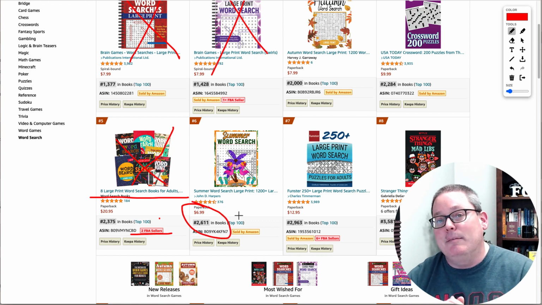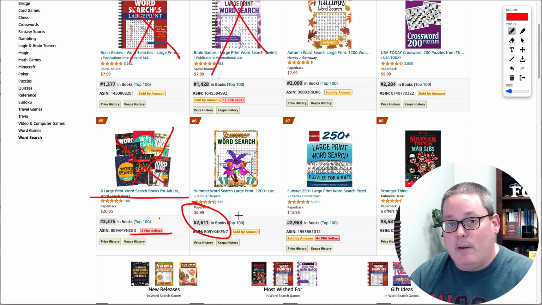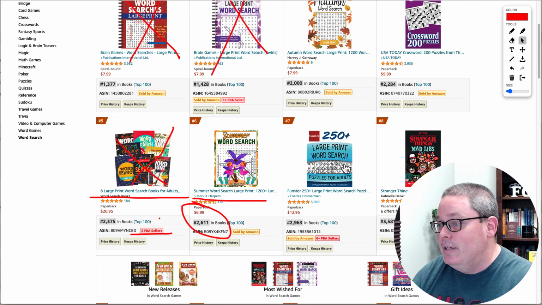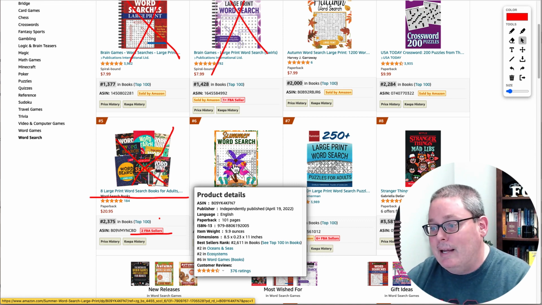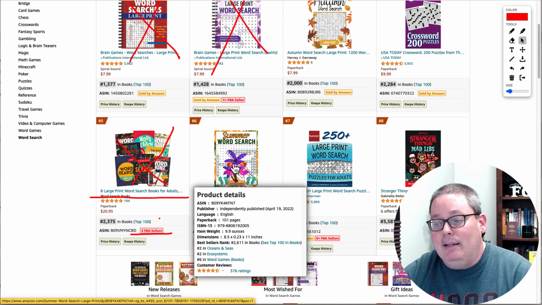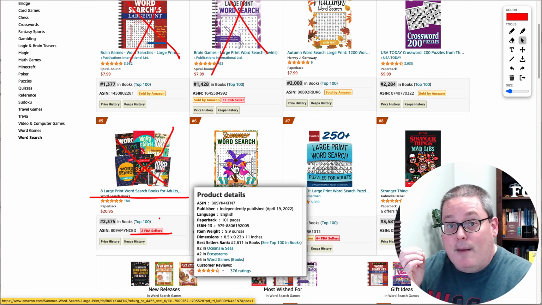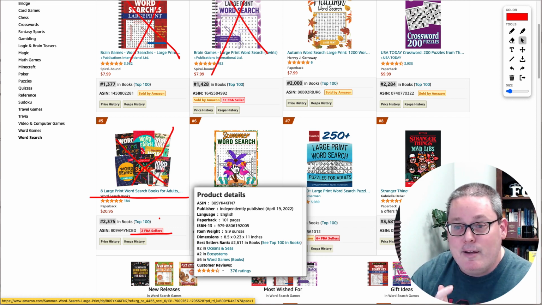If I'm looking at books and I'm looking at the BSR and thinking, this book is doing well right now when I'm doing my research again, this is September 11th, 2022. This is a summer word search book. If you were to deep dive into this, you can actually see that this book is an independently published book, published April 19th. It is again an 8.5 by 11. So you can see the general idea here is 8.5 by 11 books. I'm getting ideas. Also, I'm thinking to myself, should I? Do I want to? Can I compete with this book?